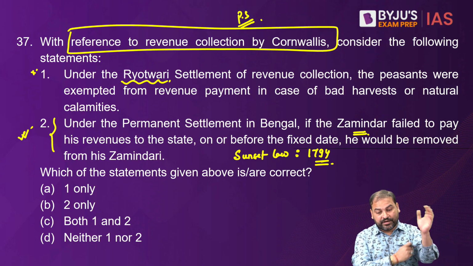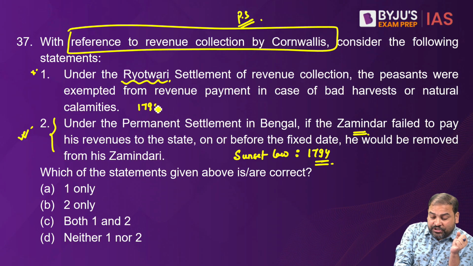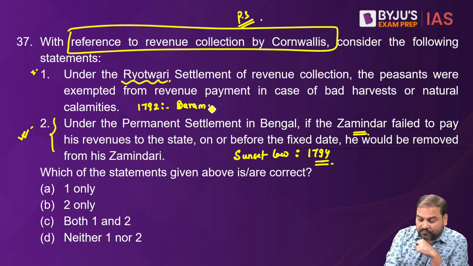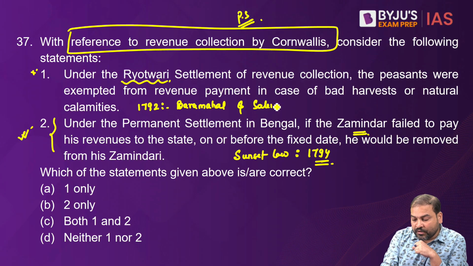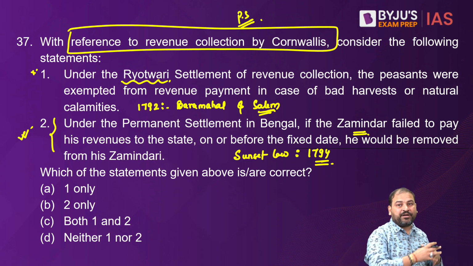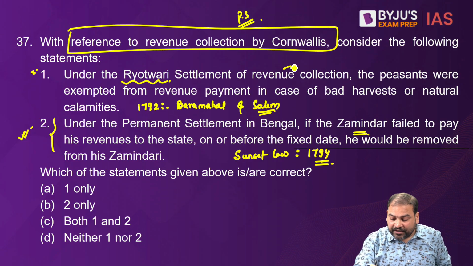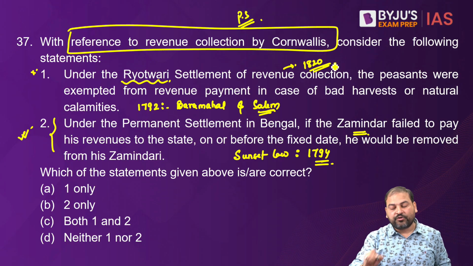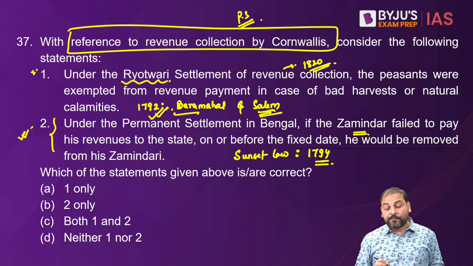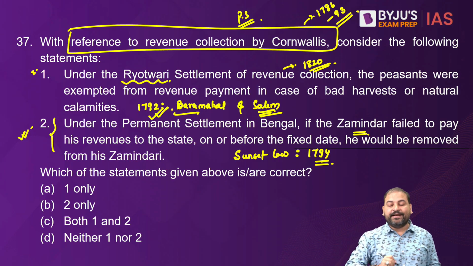But then there are issues with regard to this question. One of the issues is that under Ryotwari settlement, one provision came in 1792 itself as an exception in 2 districts, Baramahal and Salem. Ryotwari was introduced there. After the Third Anglo-Mysore War, these areas had come under the control of the British and they introduced Ryotwari here. Overall, in the rest of the country, specifically in Madras province, Ryotwari was introduced in 1820. But in 2 districts, Baramahal and Salem, it had been introduced in 1792. And Cornwallis was the Governor General of India from 1786 to 93.